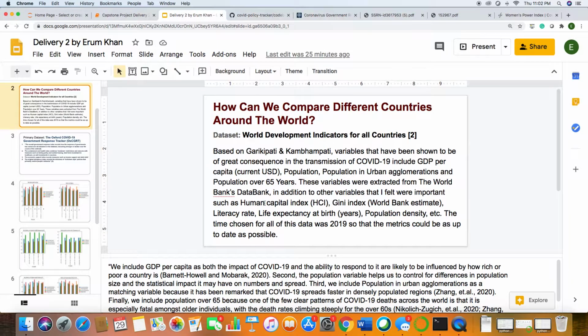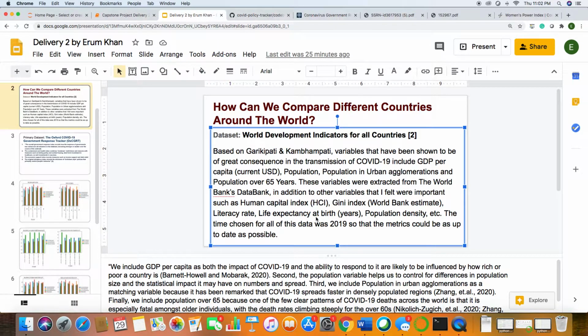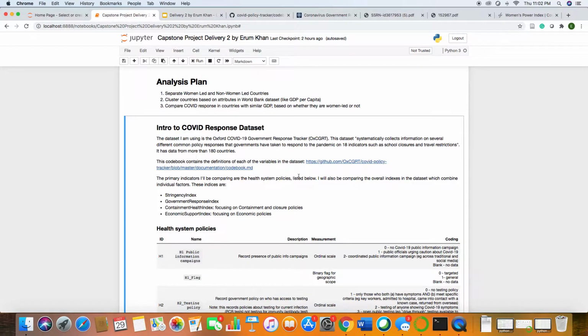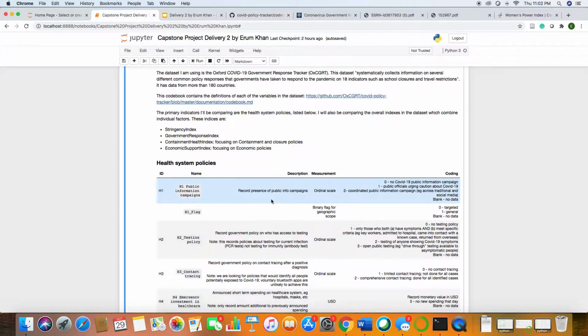The particular dataset I will be using is the World Development Indicators, and this is based on a study by Garikapati and Kadampati, where the variables that have shown to be important in the transmission of COVID-19 include GDP per capita, population in urban agglomerations, and population over the age of 65. Other variables that I extracted from the dataset include Human Capital Index, Gini Index, literacy rate, life expectancy at birth, population density, and others. The primary dataset that I will be using is the Oxford COVID-19 Government Response Tracker.